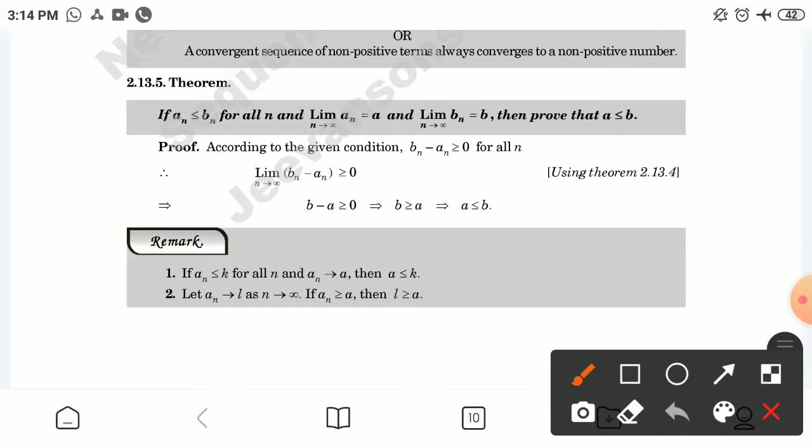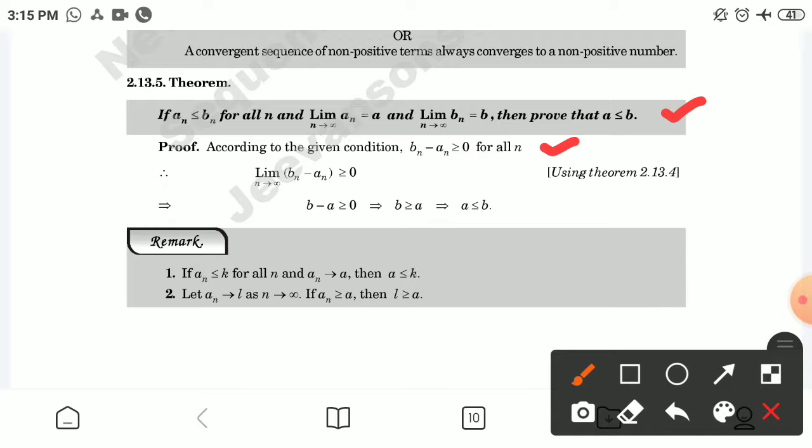Next result: if a_n is less than or equal to b_n for all n, and the limiting value of a_n is equal to a when n tends to infinity, and the limiting value of b_n when n tends to infinity equals b, then prove that a is less than or equal to b. According to the given condition, b_n minus a_n is greater than or equal to 0 for all n.